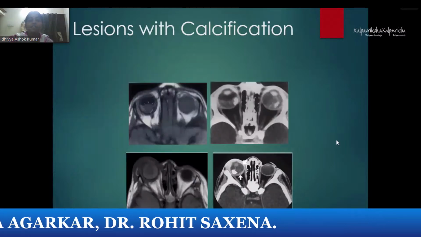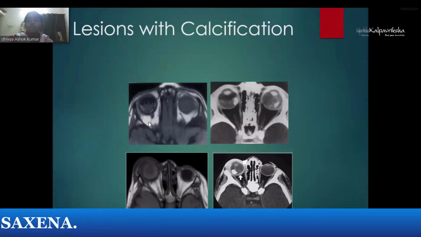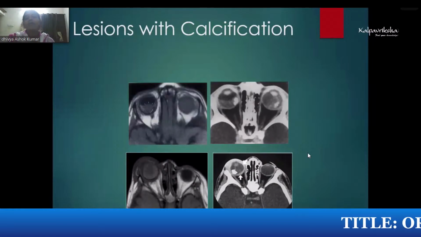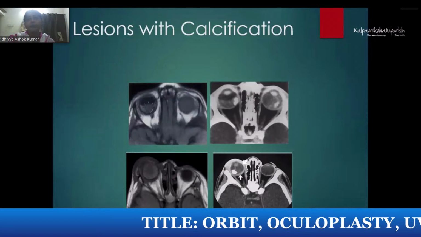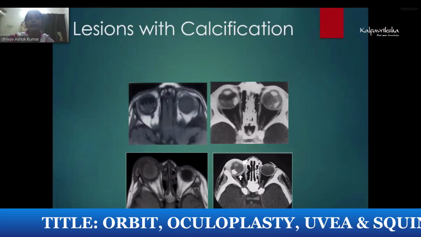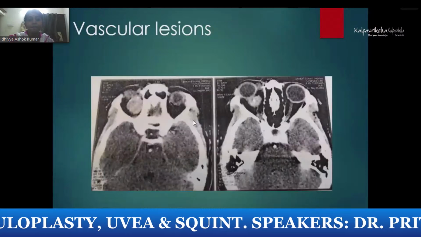Other calcified lesions, especially retinoblastoma, are well seen with calcification on CT, which may not be seen in MRI. But nowadays we do MRI, especially in retinoblastoma, because there is no radiation exposure. But at times we have to do CT, because there could be a trilateral retinoblastoma where a pineal blastoma can also be there.